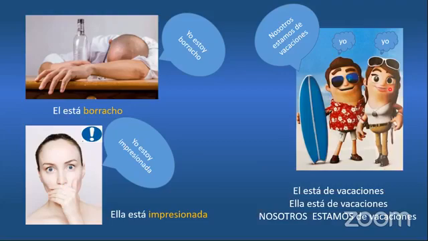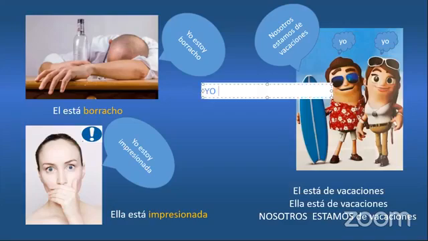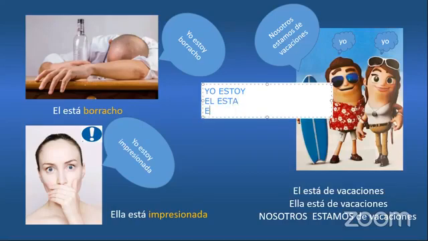Look at this couple here. They are talking together and they are saying, we are on vacation. Nosotros estamos de vacaciones. So, wow, you have already learned yo estoy, which is I am, él está, that means he is, ella está, that means she is.